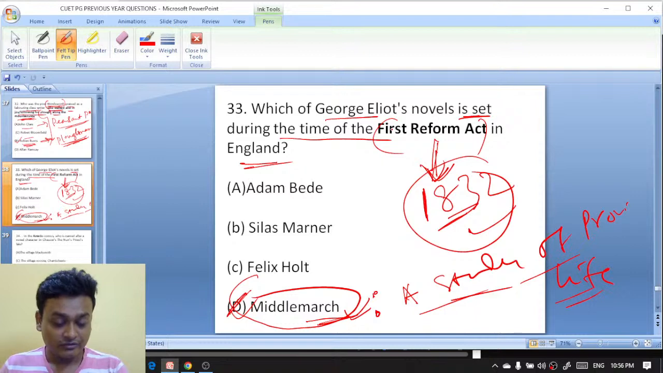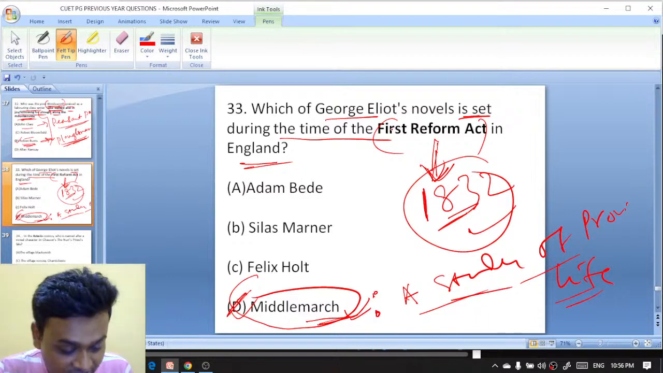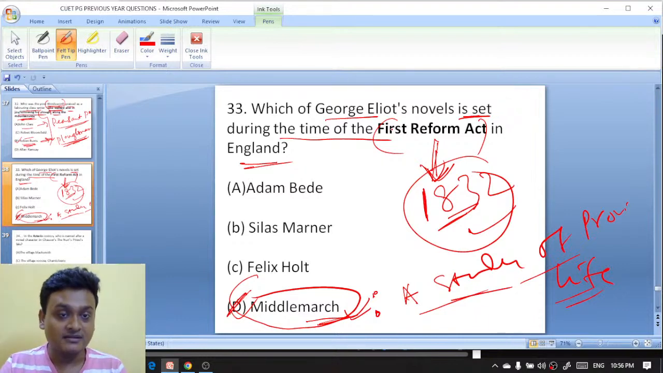Absolutely right. Well done. Very good. Preeti is also absolutely right. Mary Ann Evans is the actual name of George Eliot. Exactly.